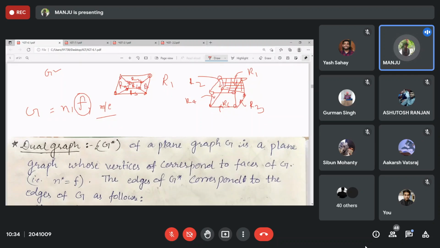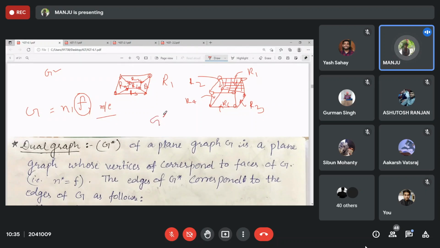Then the dual of this graph will also be a planar graph, and it can be drawn as a plane graph where the number of faces will be equal to the number of vertices, and the number of vertices will be the number of faces. Clear?